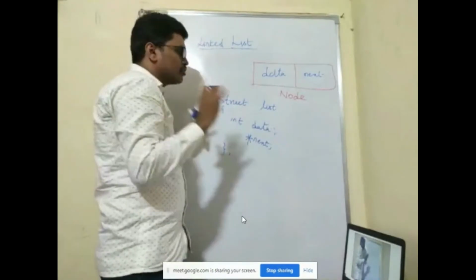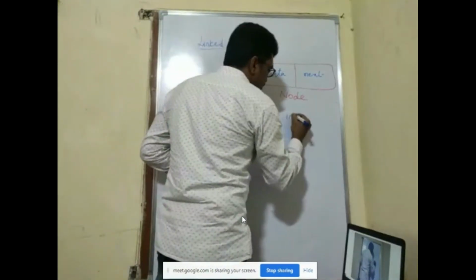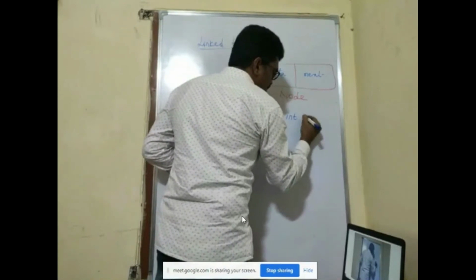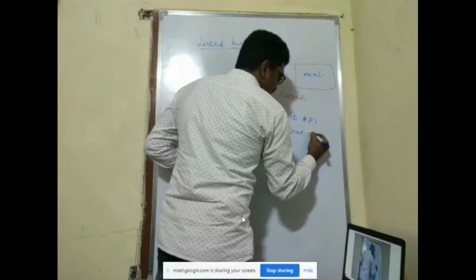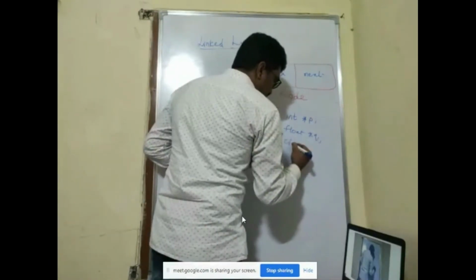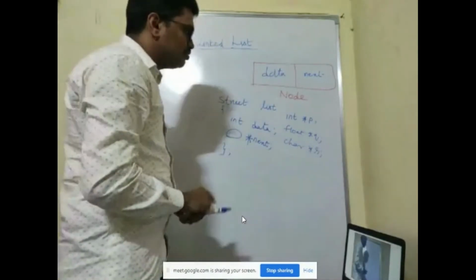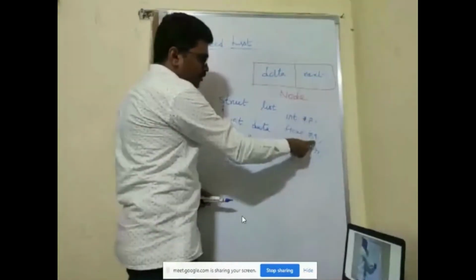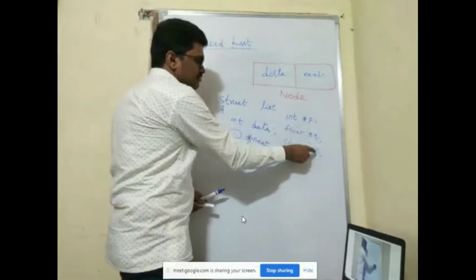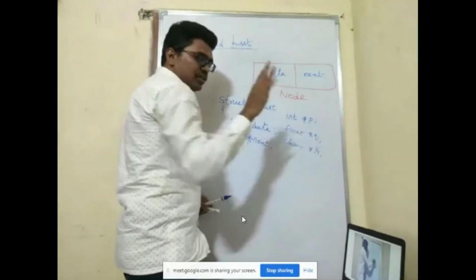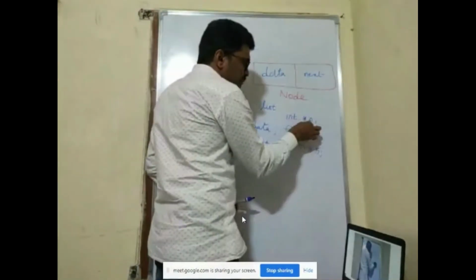Before you fix this, I'll give a little hint. int star P, float star Q, char star R. Now P is a pointer, Q is a pointer, R is a pointer, because we have star, and they are going to store addresses. What does int star P say?